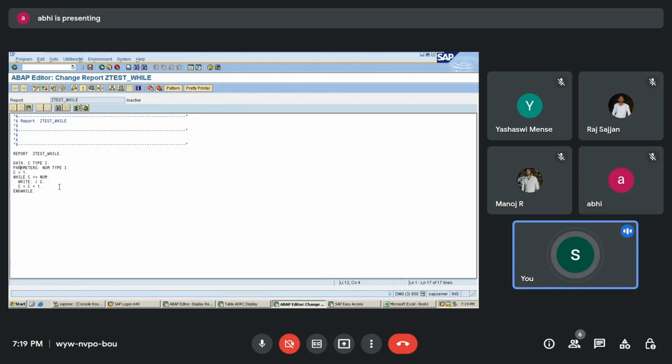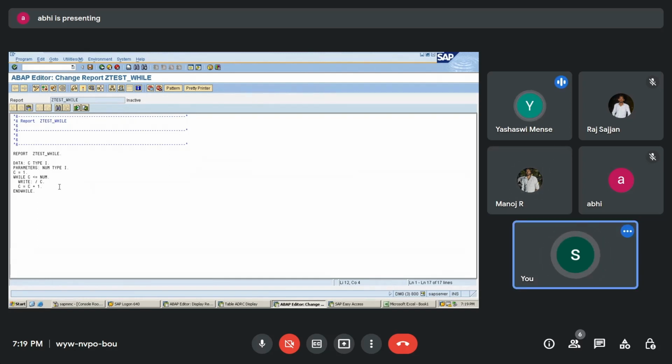Can anyone tell me the difference between data and parameters? Data will store the information. And parameters, the user will input the details.